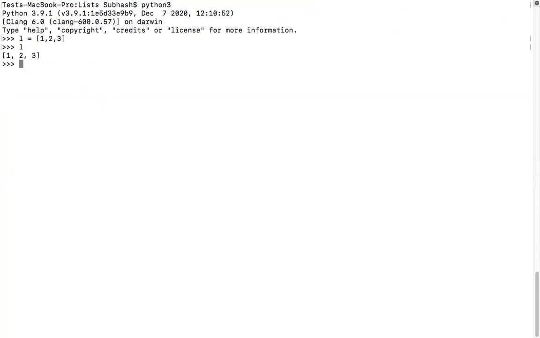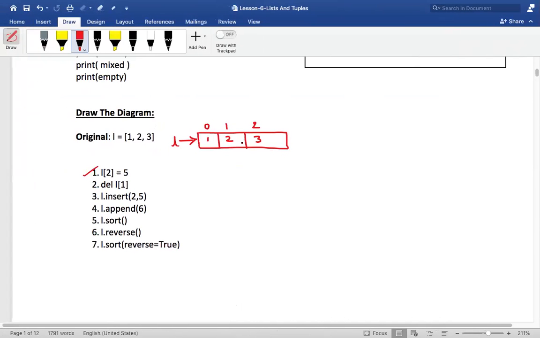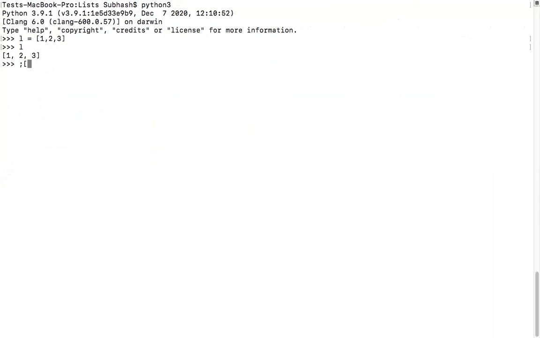Now what is L currently containing? 1 2 3, isn't it? L is containing 1 2 3. Now I'll do L[2] is equal to 5. So now what is getting replaced? This is 0, this is 1, and this is 2. So 3 will get replaced, isn't it? So let us see. Yes, did you see that 3 is replaced? Is this clear, my dear friends? Right now, 3 will be replaced with 5.